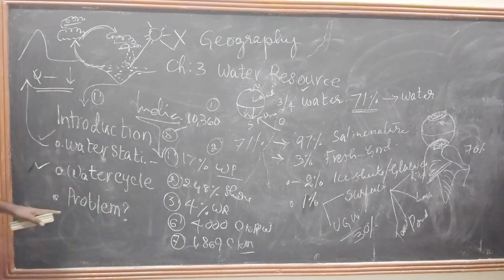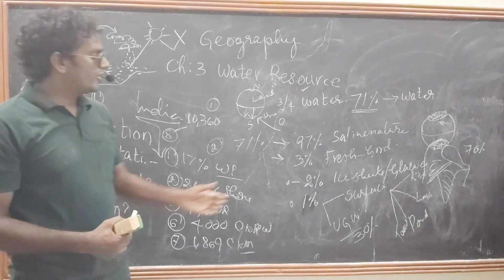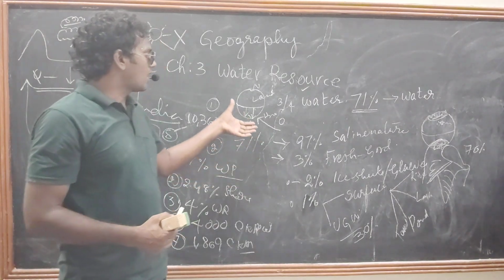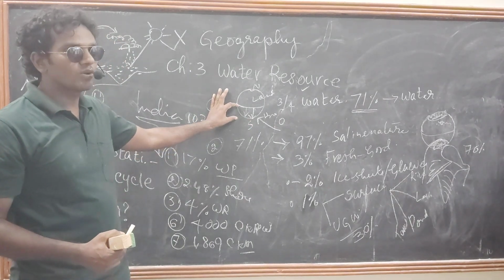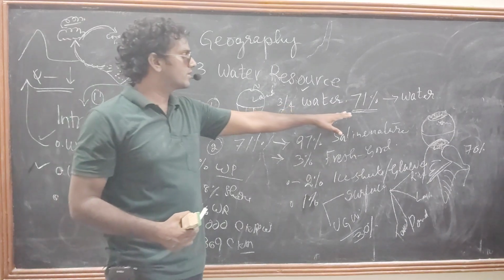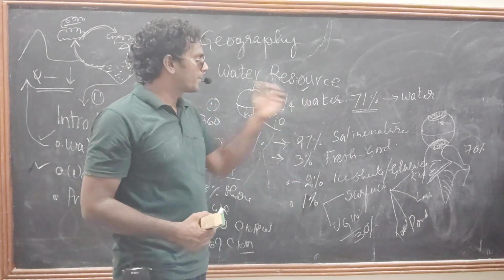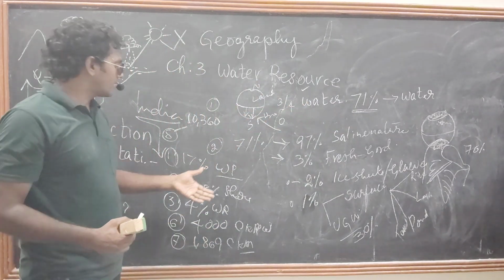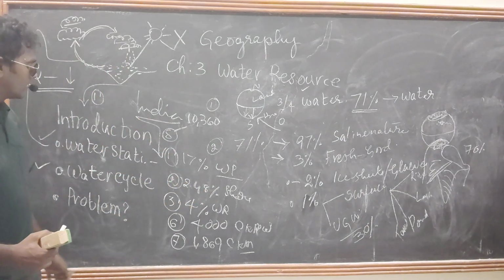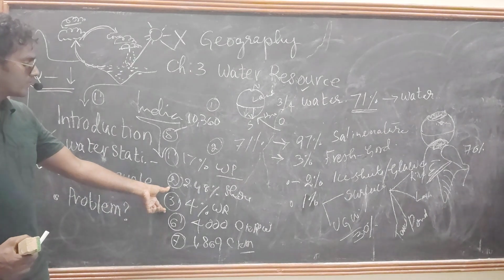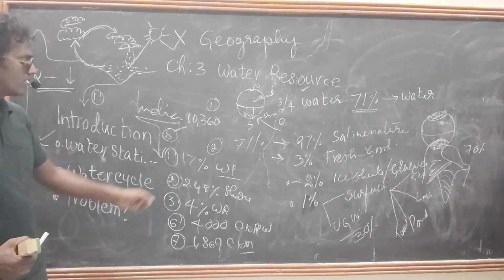See, coming to the problem. The world statistics say that our Earth is a blue planet because it contains a large amount of water. How much percentage of water? 70% water. And also coming to India, we have 10,360 rivers, and this much water resources.